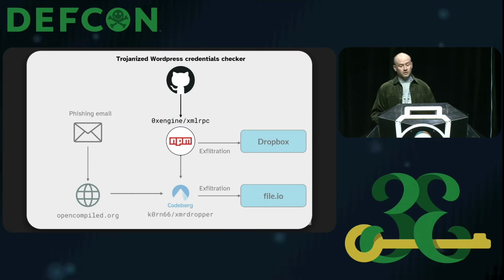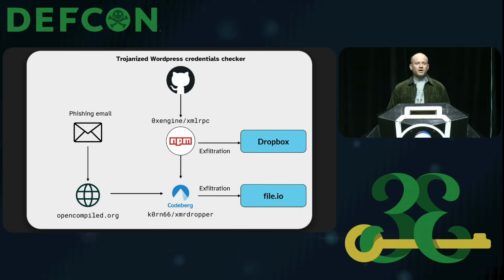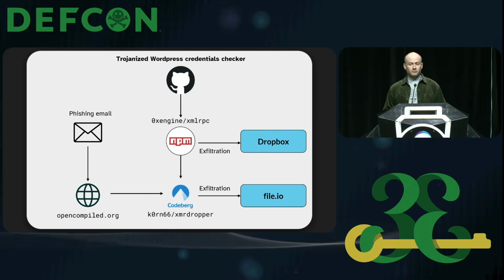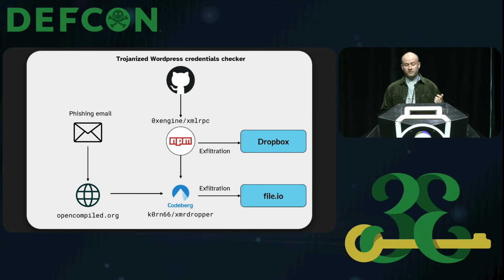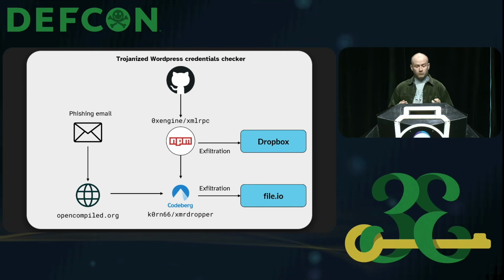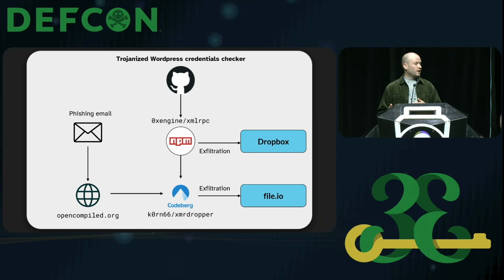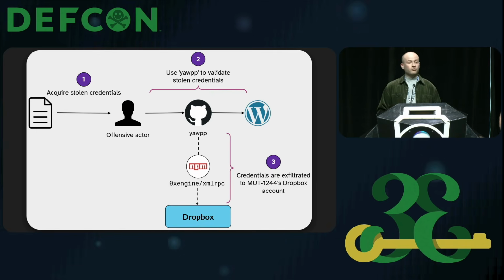So piecing all of this together, we now have our full attack chain, which can be viewed on the slide here. So let's summarize what we know so far. We know that MUT1244 are attempting to compromise academics with InfoStealer malware via a phishing campaign. We also know that they're attempting to compromise Node.js developers via this same malware, which is delivered by first executing some obfuscated script that's hidden in an NPM package. And finally, we know that they are targeting offensive actors via a Trojanized credential checker tool that we saw on the previous slides.